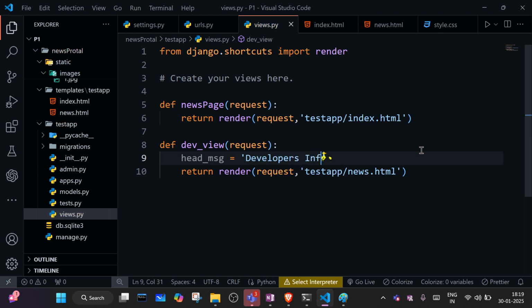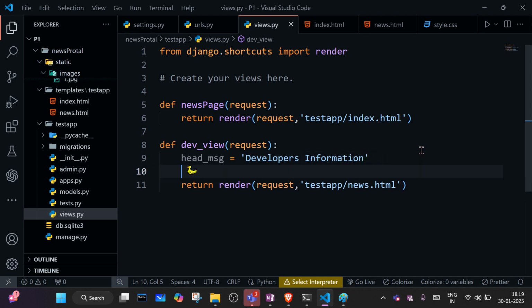developers information. Like that we will share, and we will share some sub message one: full stack developers community.